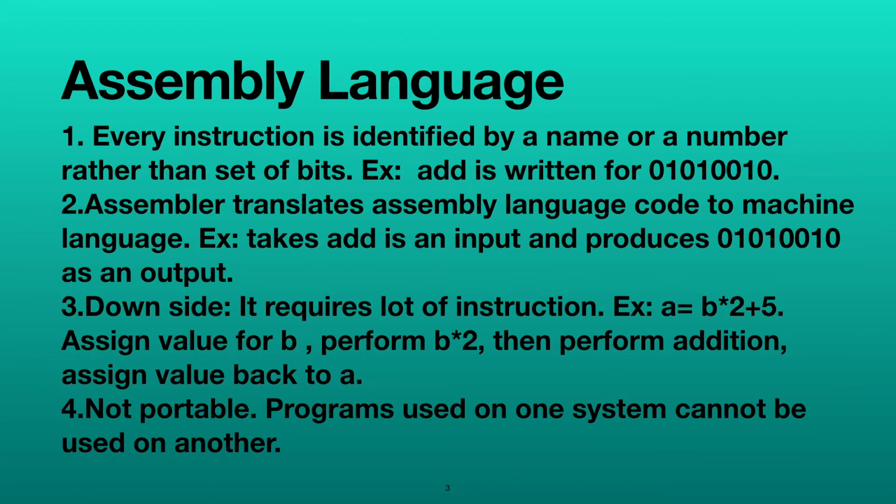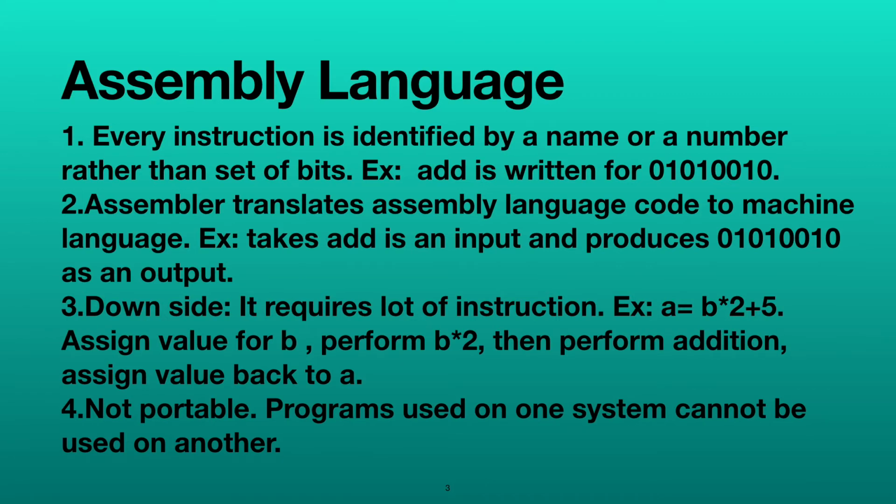What assembler does is it takes the name add as an input and it produces the output 01010010, which is easily understandable by the CPU, by the computer.